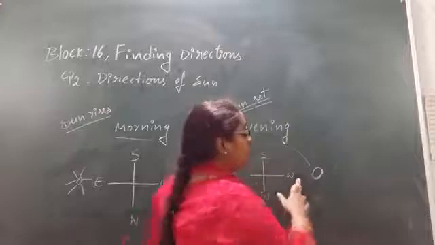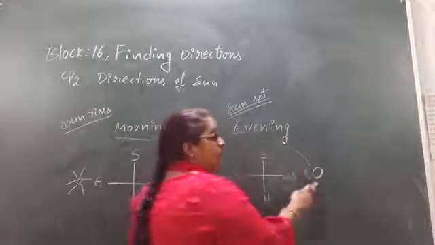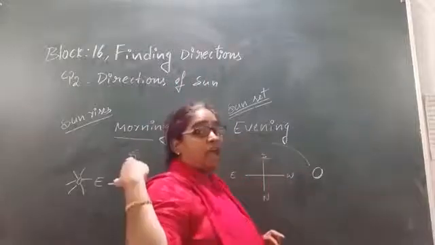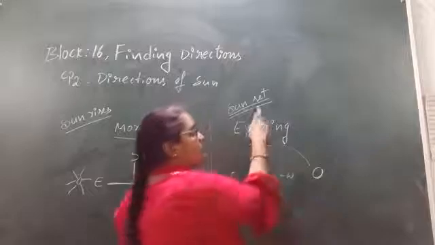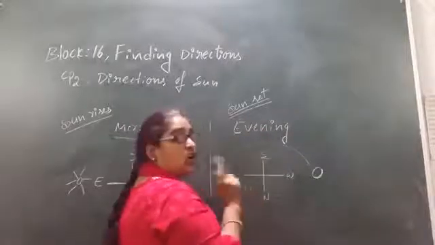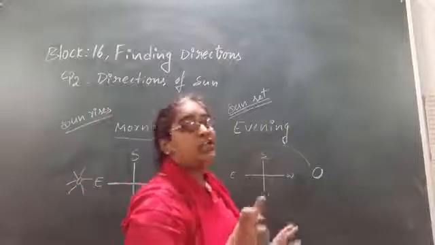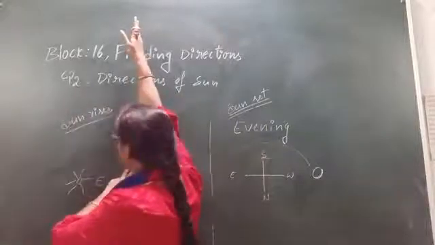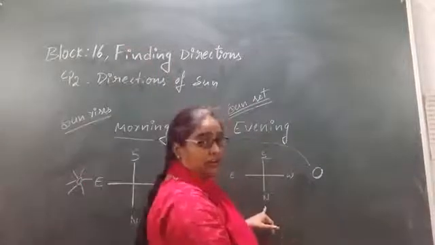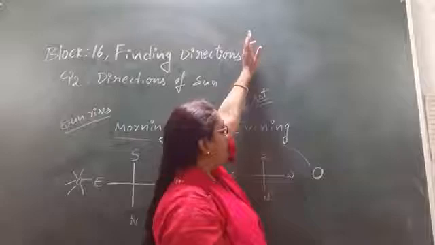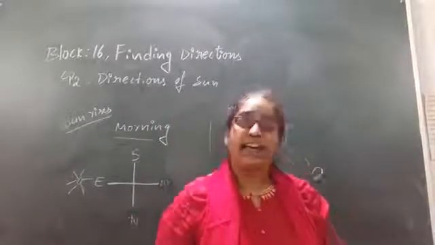Why did this happen? Because now I am facing the sun setting. That means I am facing the west side, and my back will be the east side. Here the cardinal directions didn't change. Only left and right changed. Here I had south on my right side. Here north became my right hand side, and left became south.